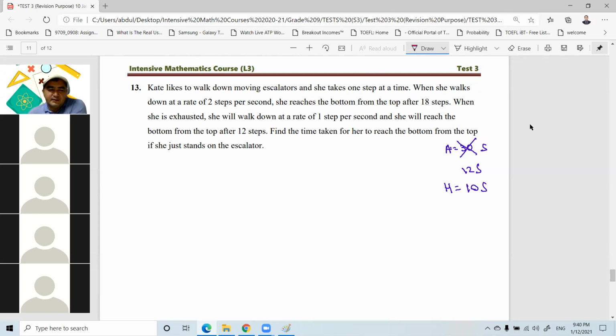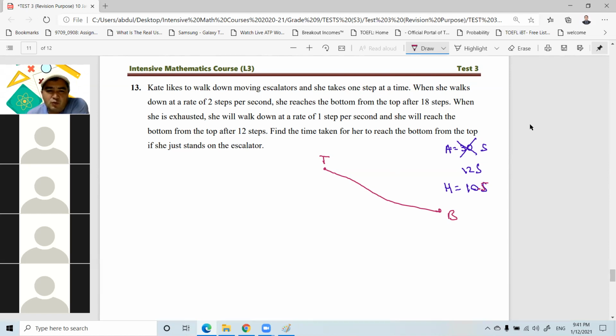Okay. Guys, maybe it looks like a bit of a tricky question. Let's say that's our escalator from the top to bottom, right? I changed my mind, 10.5 seconds. Okay, no problem. It says that Kate likes to walk down moving escalators and she takes one step at a time.